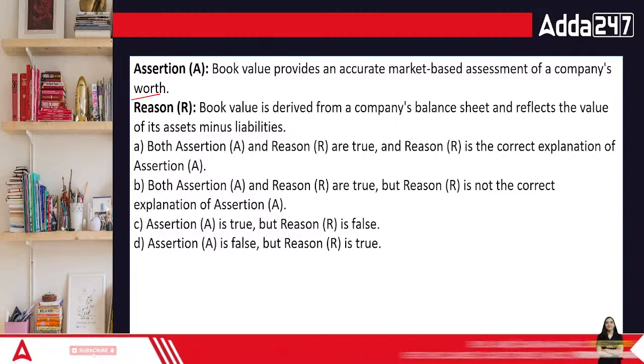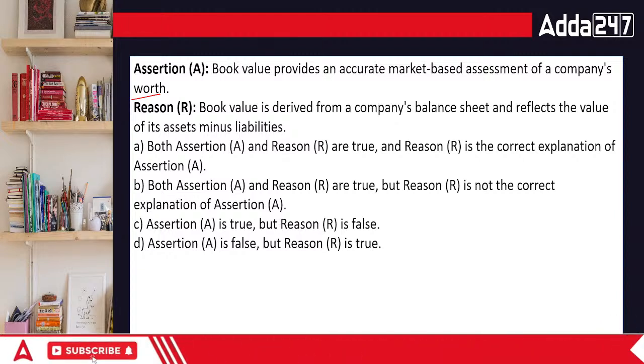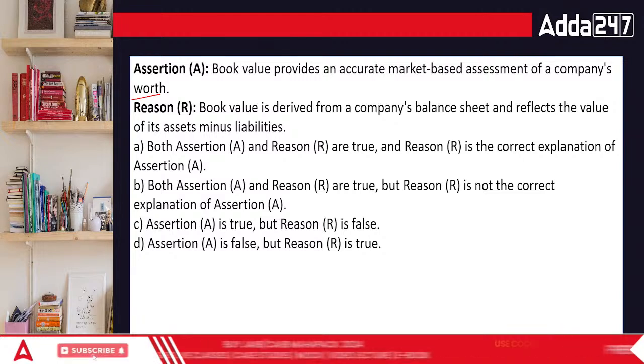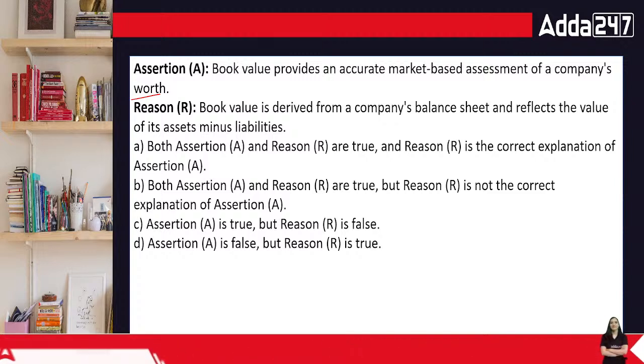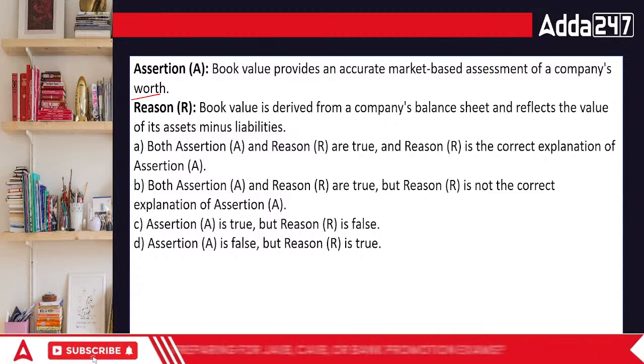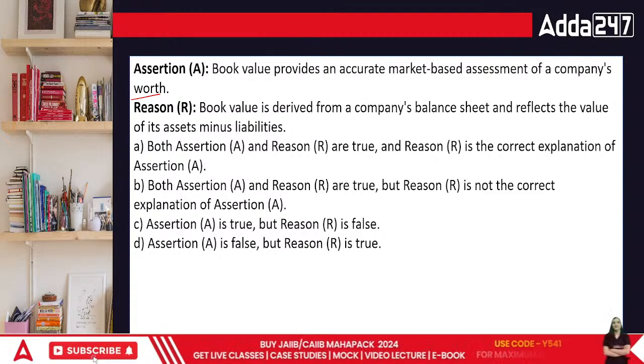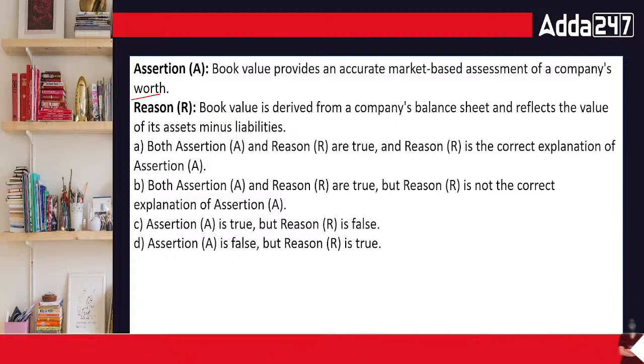Book value is basically something that we define as not market based. Book value is something where we record everything from the point of view of the organization. We're not looking at anything else but the organization only. That means this is our purchase value of that particular asset, or we can say the net worth of the organization is determined on this basis.